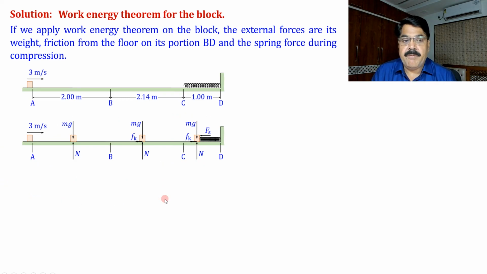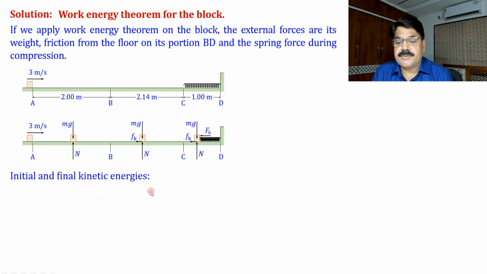Now to apply the work energy theorem, we first write the expression for the initial and final kinetic energy of the block. Then we calculate work done by all the forces acting on the block. And what is the theorem? Simply, work done by all the forces acting on the block must be equal to the change in kinetic energy of the block. Initial and final kinetic energies: K initial is equal to half m v_i squared. And K final is 0 because the block stops here.